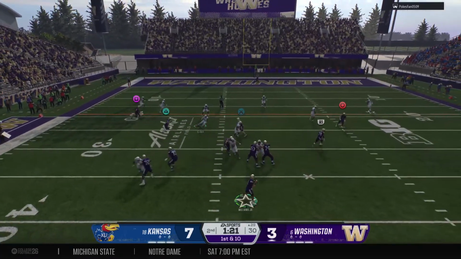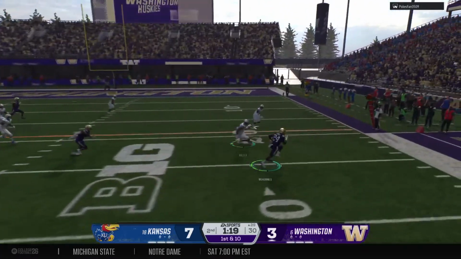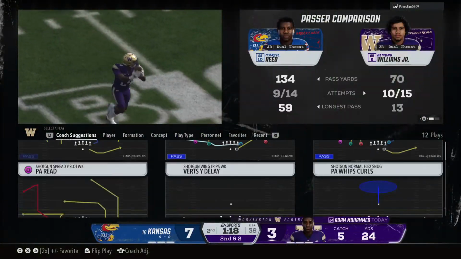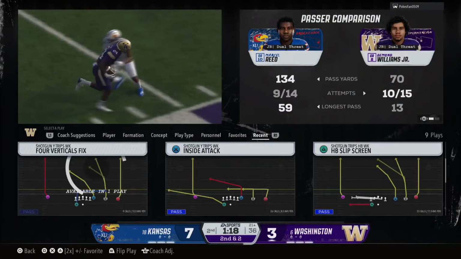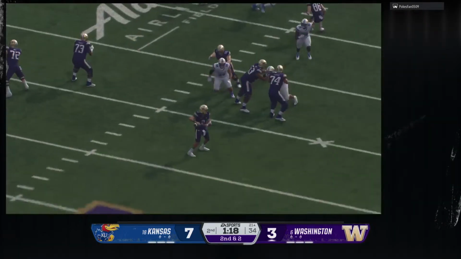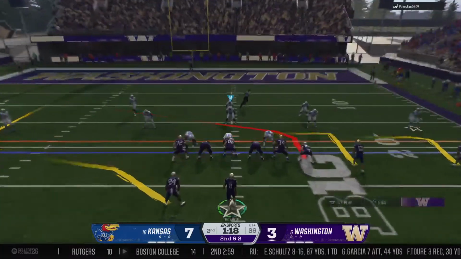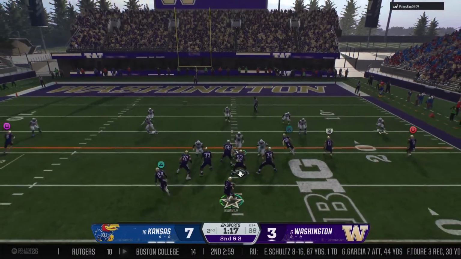On 1st and 10, looking to throw. Quarterback looks to his right and finds his man. And he's out of bounds after gaining decent yardage. Boy, it's one of the things I love about this running back. It's not just this defense trying to defend him running the football. As you can see here early in this game, trying to get him involved in the passing game.